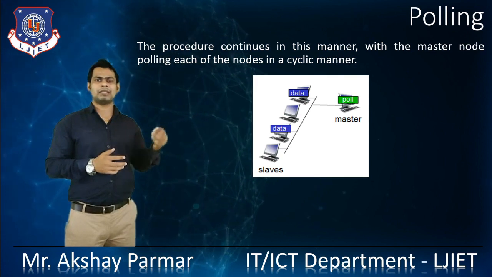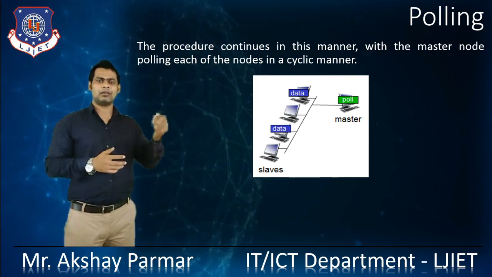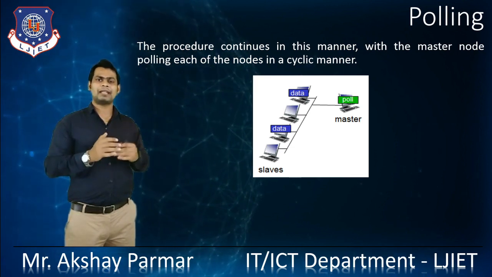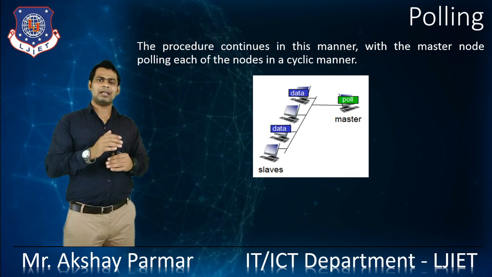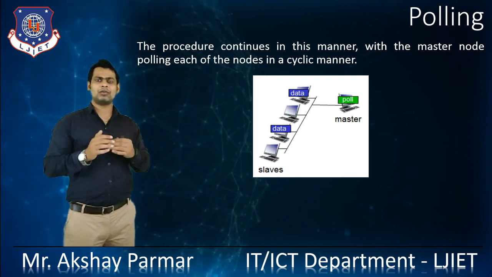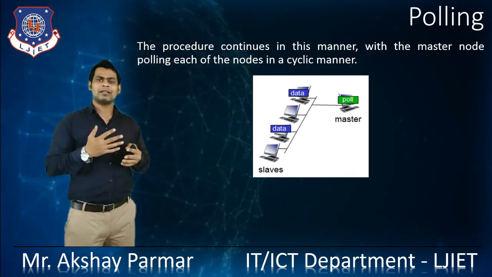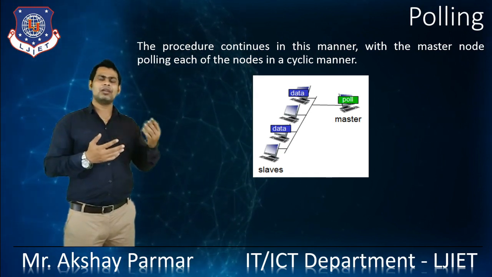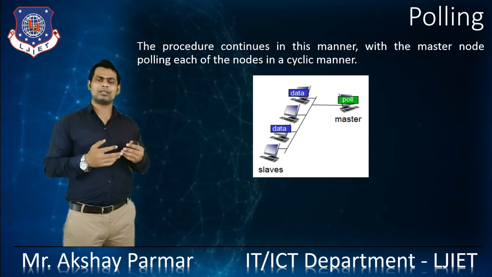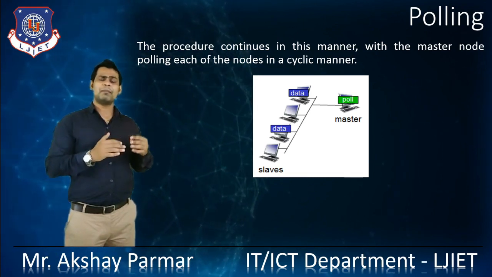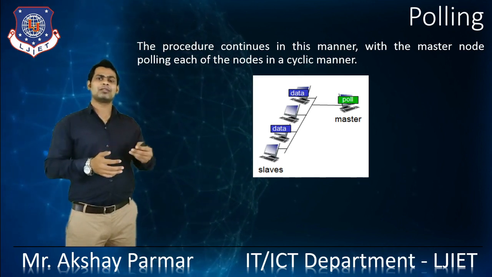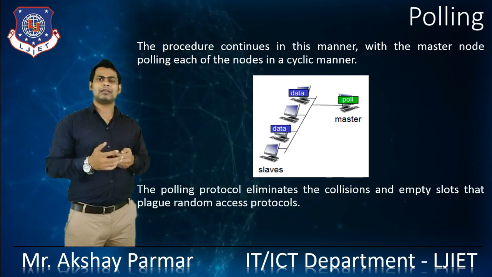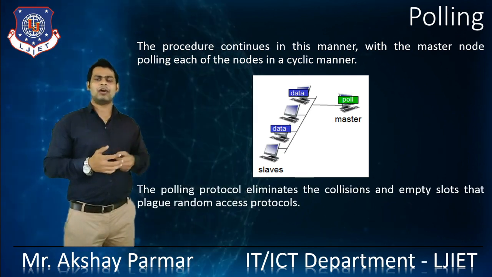The master node is asking, okay, node 1, do you want to transmit data? Node 1 transmits the data, up to some maximum amount of frames. After that, the master node asks node 2 if it wants to send data. The access is taken from node 1 and given to node 2. Node 2 then transmits data, up to some maximum number of frames, right? So that's how the nodes send data in the channel. That's about the master slave, or polling, system.